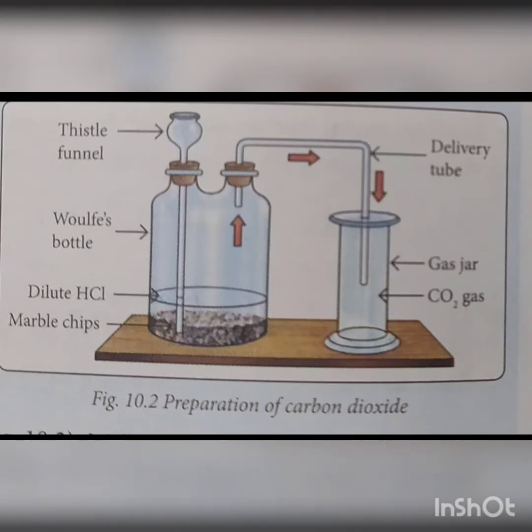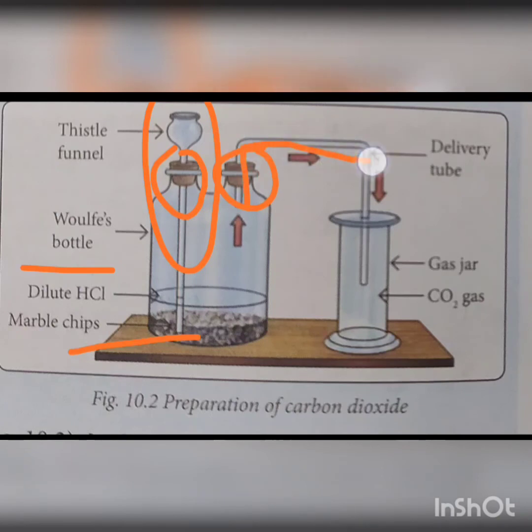The procedure for the laboratory preparation is as follows. We take some marble chips in a Wolf's bottle. We fix the rubber stoppers in both the mouths of the bottle. Through the hole of one of the rubber stoppers, pass the thistle funnel, and through the hole of the other rubber stopper, pass the delivery tube. Fit the other end of the delivery tube in a gas jar. Make the apparatus airtight.